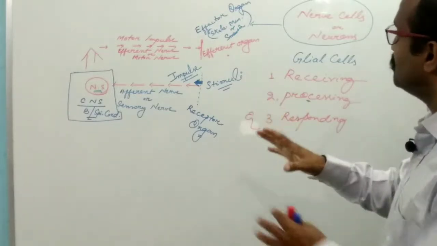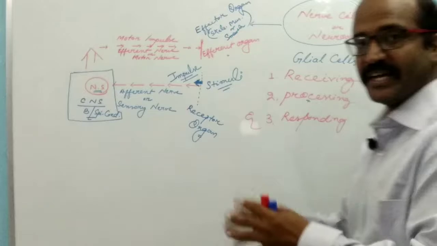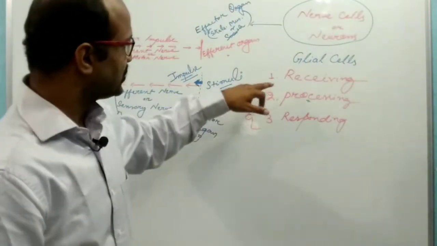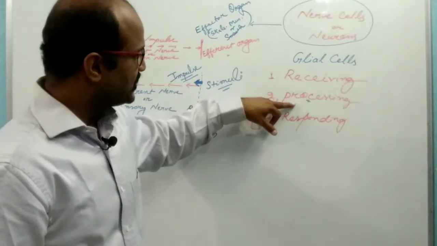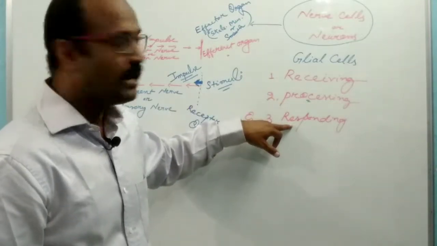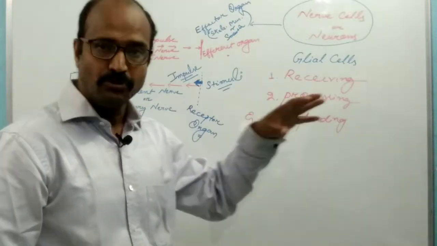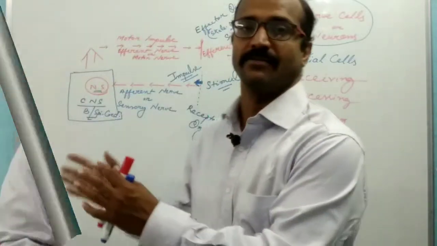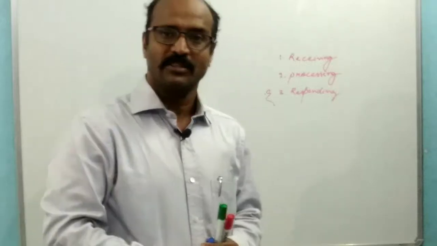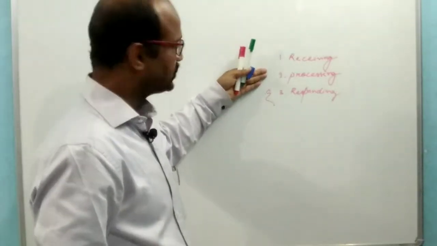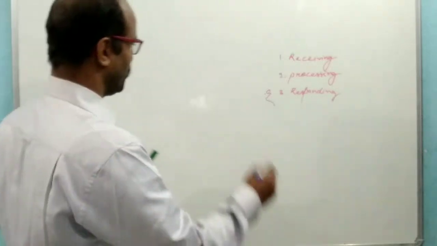The nervous system is designed in such a way that it performs three important functions: receiving, processing, and responding, or irritability. Some of the information is also stored for future use inside the central nervous system.